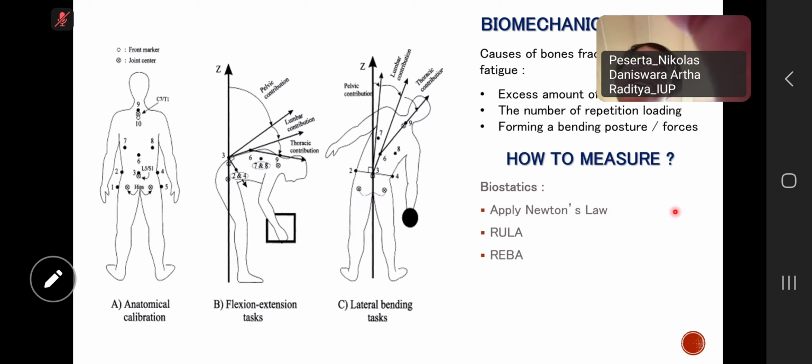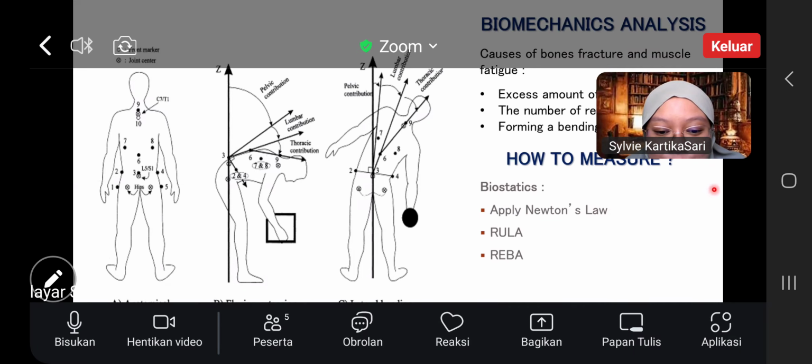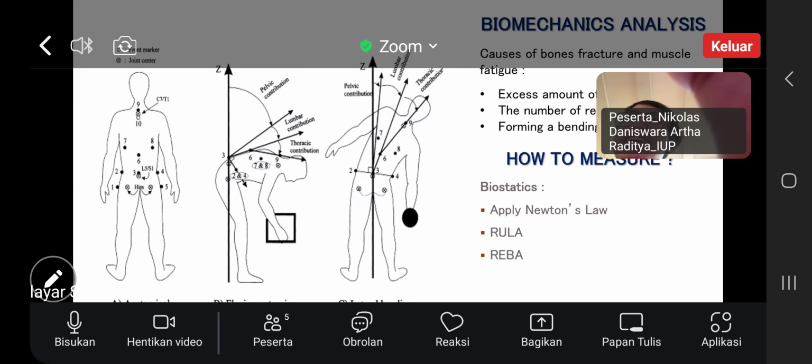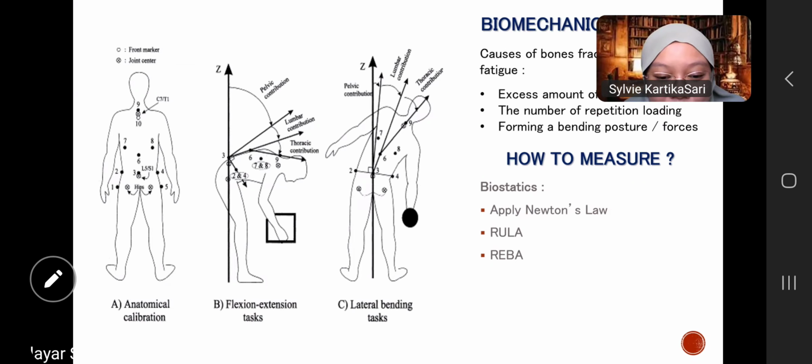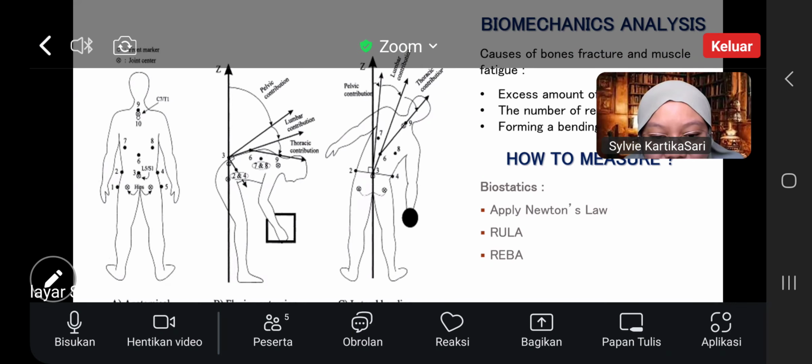Formula. Sorry, Bu. Satrio, could you help Nico? I'm sorry, Bu. You don't remember also? F is equal to mass times acceleration.